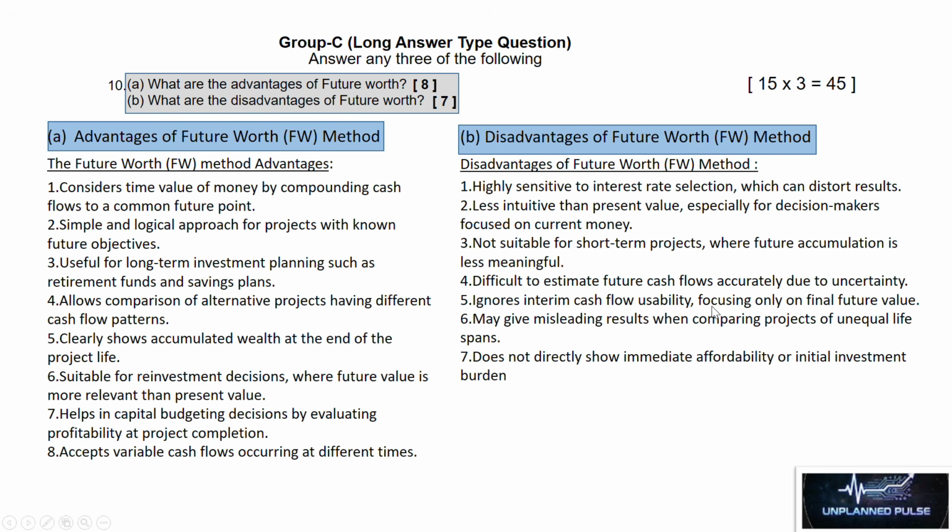Number 5, ignores interim cash flow usability, focusing only on final future value. Number 6, may give misleading results when comparing projects of unequal lifespans. Number 7, does not directly show immediate affordability or initial investment burden.